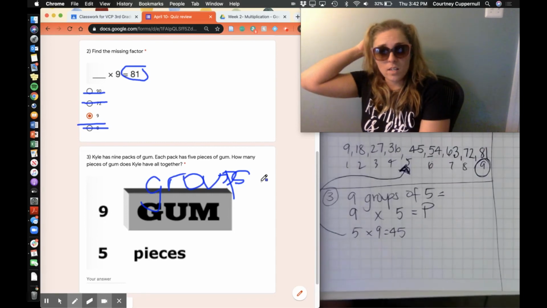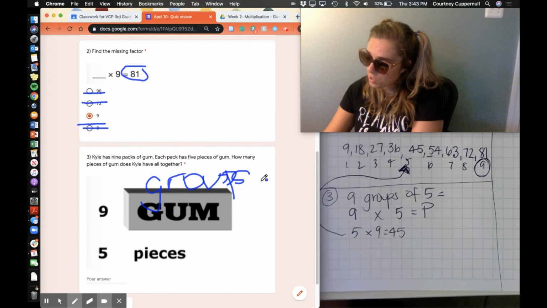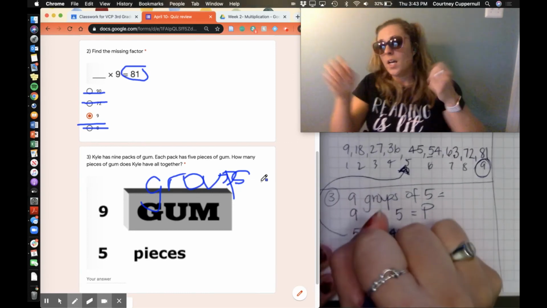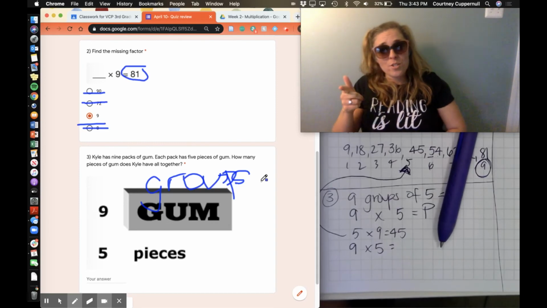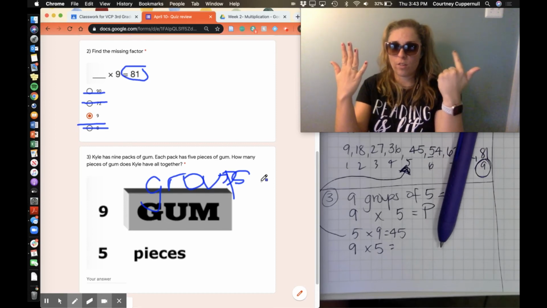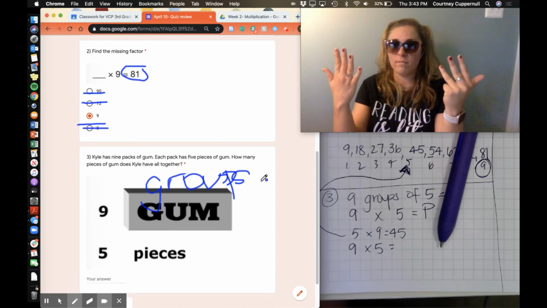But let's prove that they're congruent. Let's prove that they're equivalent by doing 9 groups of 5, which means we just get to count by 5s, which is super fun, 9 times. Let's go. 5, 10, 15, 20, 25, 30, 35, 40, 45. I got 9 fingers up. Just counted by 5s. Got 45 again.